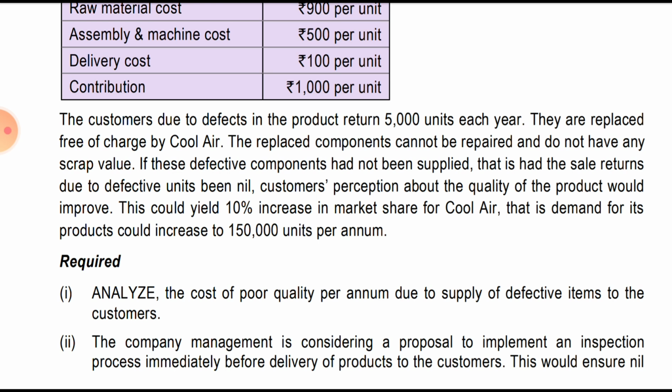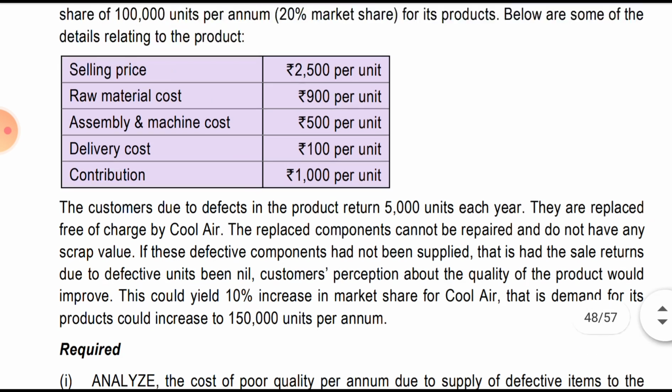If this defective component had not been supplied, that is, if the sales returns due to defective units had been nil, instead of 5000, then nothing would have been returned. So customer perception about the quality of the product would improve. This would yield a 10% increase in the market share for Cool Air. That is, demand for its product could increase to 1,50,000.